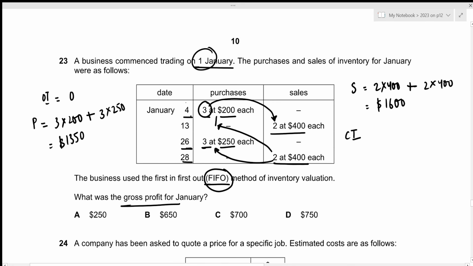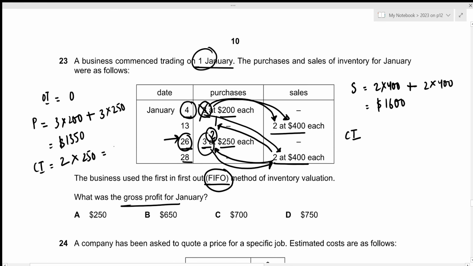This means that from the purchases made on 4th January, nothing is remaining now, since out of 3, 2 went to the sales on 13th January and 1 went to the sales on 28th January. And for the purchases made on 26th January, out of 3, 1 was used for the sales on 28th January. So 2 units are still remaining. So the closing inventory is the 2 units purchased on 26th January at the cost of 250 each. This will result in the closing inventory being 500.